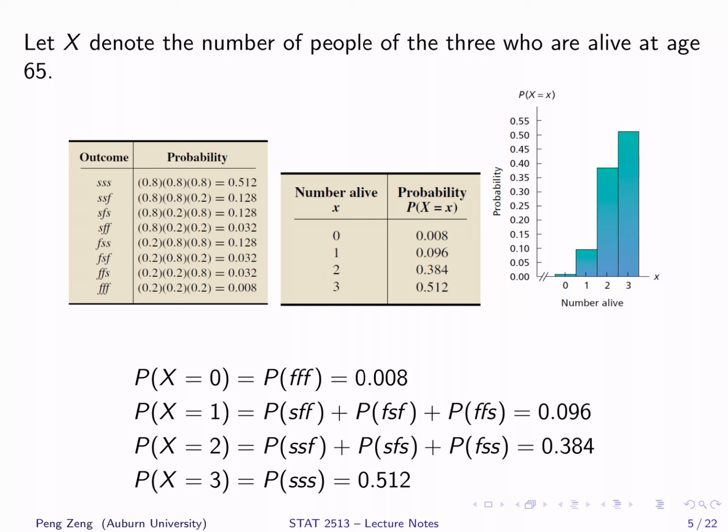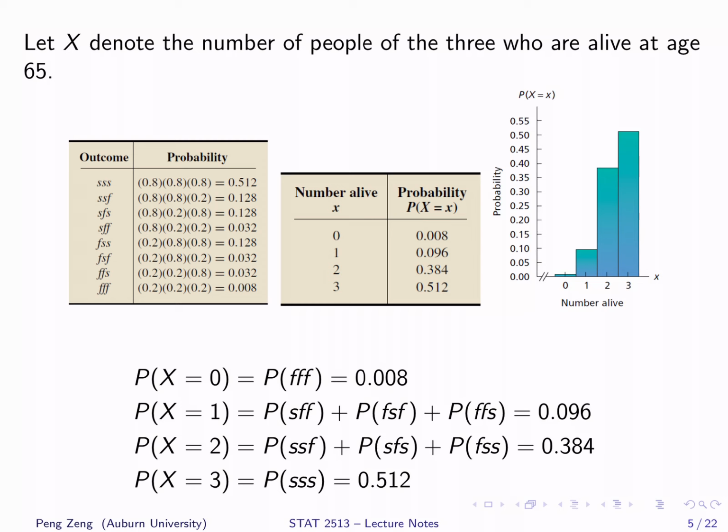X equals 1 means 1 alive and 2 dead. It corresponds to SFF, FSF, FFS. We need to add the corresponding probabilities together. So, probability of X equals 1 equals 0.032 plus 0.032 plus 0.032, which is 0.096.